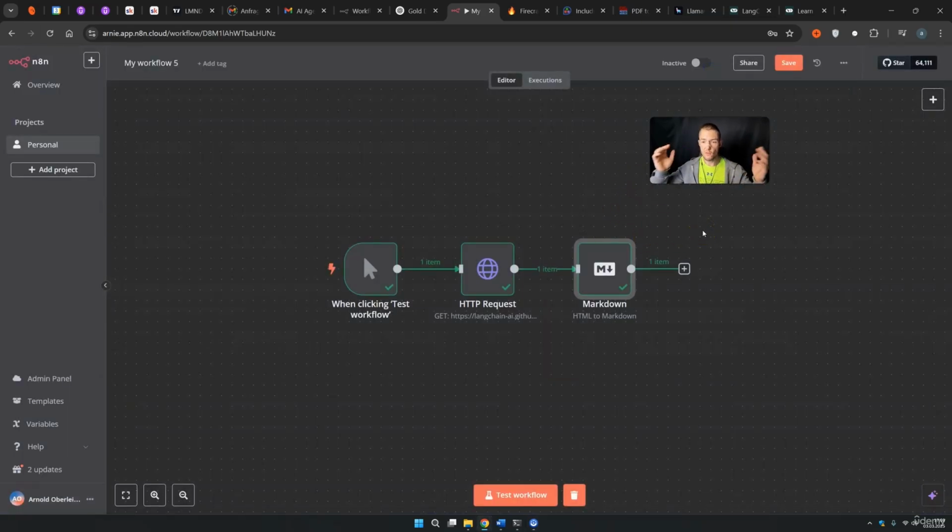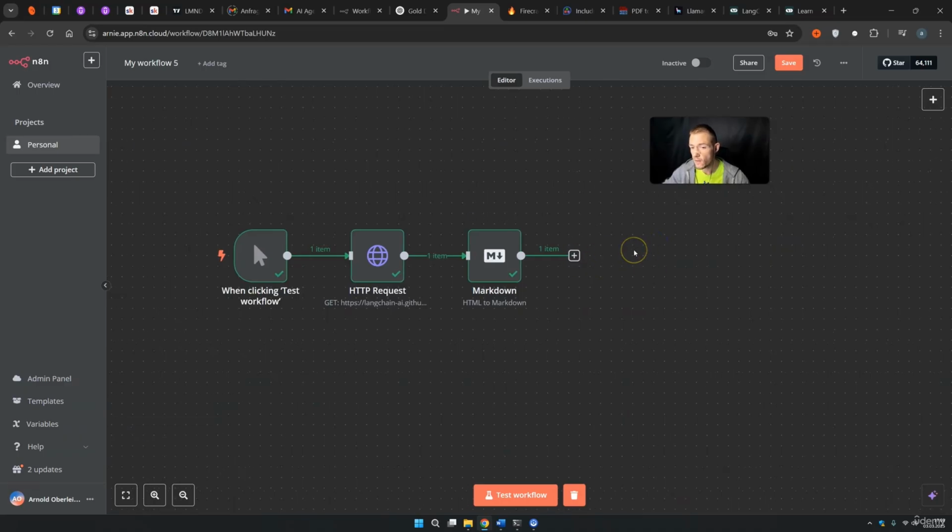If you just have a lot of links, of course, you can scrape these links. You can add, for example, an AI agent node and simply extract all of these links. But basically, this is how you can convert HTML to Markdown extremely fast. And with this Markdown, you can train RAG applications, if you have good content in it. If you only have links, congratulations, right now you know how to scrape them.